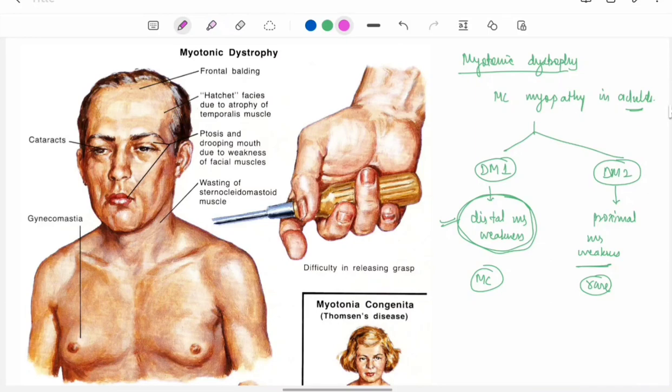In myotonic dystrophy, there is a trinucleotide repeat disorder. In type 1, there is CTG repeat on chromosome number 19q, and type 2 is chromosome number 3q, CCTG repeats. Both of them are autosomal dominant.